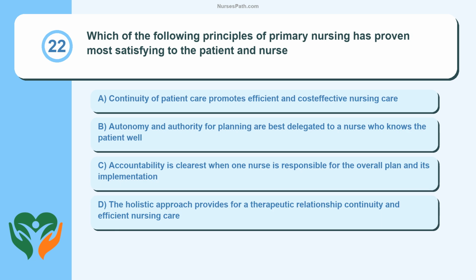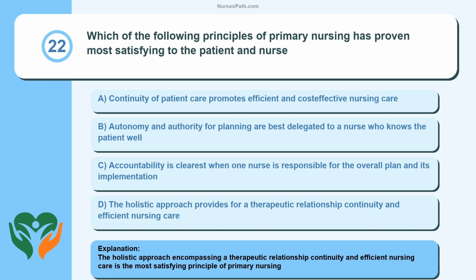Question 22. Which of the following principles of primary nursing has proven most satisfying to the patient and nurse? Continuity of patient care promotes efficient and cost-effective nursing care. Autonomy and authority for planning are best delegated to a nurse who knows the patient well. Accountability is clearest when one nurse is responsible for the overall plan and its implementation. The holistic approach provides for a therapeutic relationship, continuity and efficient nursing care. The holistic approach encompassing a therapeutic relationship, continuity and efficient nursing care is the most satisfying principle of primary nursing.